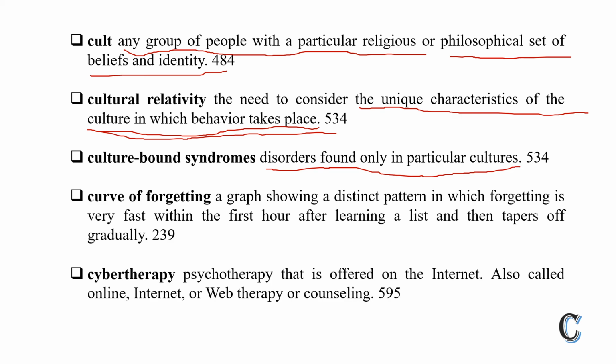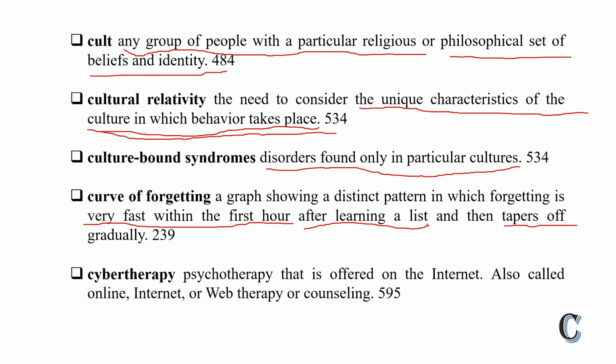Curve of forgetting. The curve of forgetting was basically proposed by Ebbinghaus. What Ebbinghaus said: a graph showing a distinct pattern in which forgetting is very fast within 1 hour after learning the list, and then tapers off gradually.